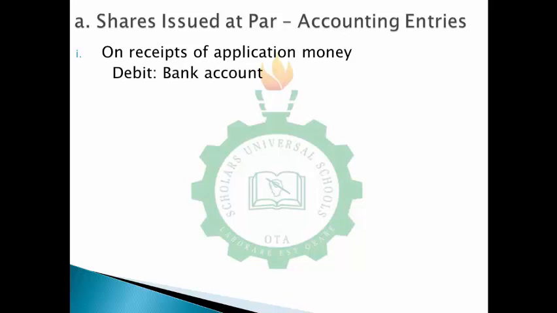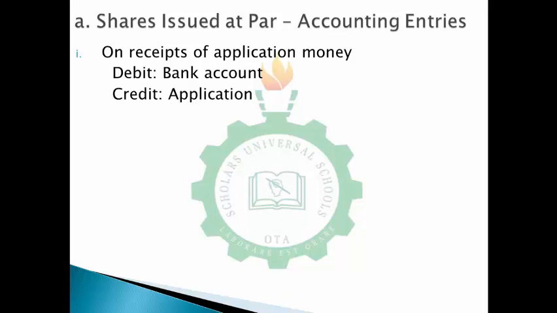Now, who are we crediting? Don't forget the rule of double entry that tells us that you debit the receiver and you credit the giver. So in that case, who is giving? The applicant. So you credit your application account. So you can see the reason why we need to refresh our memory on the double entry principle.